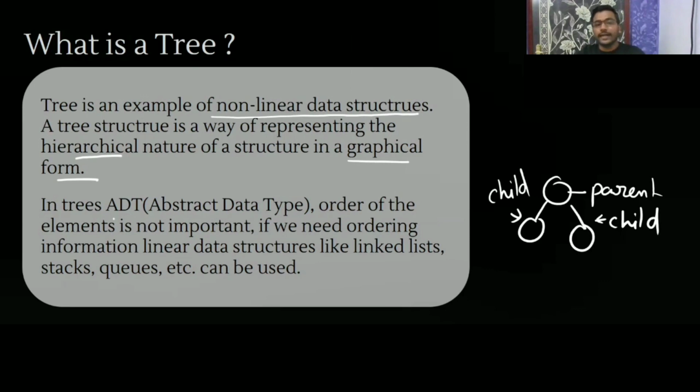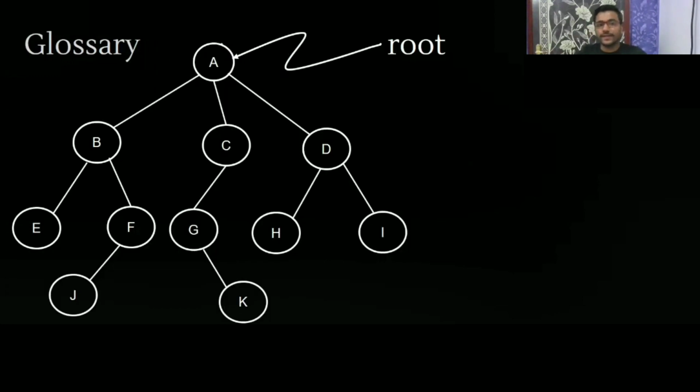So in the tree abstract data type, the order of elements is not important. So order here is not important. If we need ordering information, like in a linear data structure, then we are going to use that. If you want first this order, then this order, then we are going to use a linear data structure. Okay. Now see, this is a tree. Now we are going to see some terminology, that is the glossary, that we require for the tree. This is a root. Now what are these things? I will show you one by one.